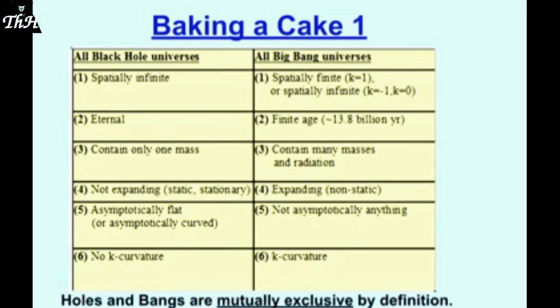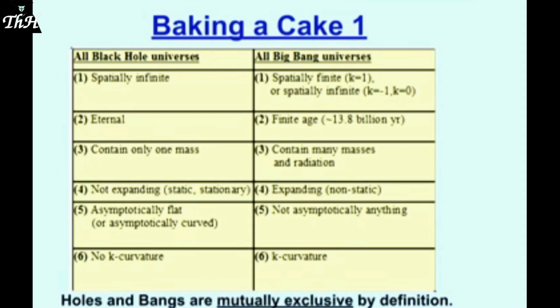The first thing I'd like to do is to begin by baking a cake. What kind of cake? A cosmological cake. The first thing is a bit of a recap before I go into the mathematics of all of this: things that I've spoken of in the past, comparing the characteristics of black hole universes to Big Bang universes and seeing the very simple underlying contradictions that make them impossible.